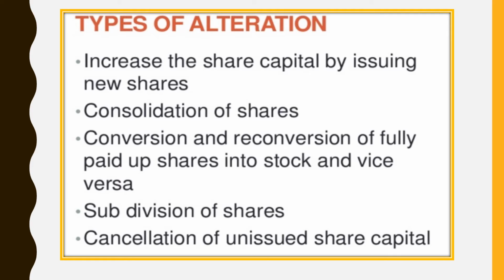Then there are different types of alteration. First is increasing the share capital by issuing new shares. Simple entries are there for an increase in share capital. We are going to see these entries. Then consolidation of shares, conversion and reconversion of fully paid up shares into stock, and vice versa. Stock can be converted into fully paid up shares also. Then subdivision of shares and cancellation of unissued share capital. We will see these types.